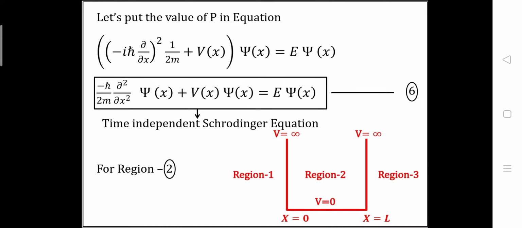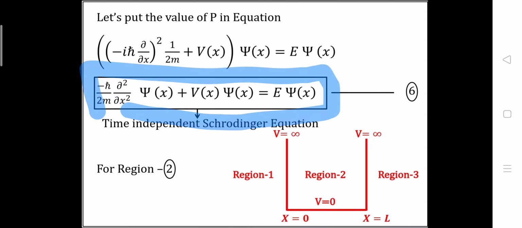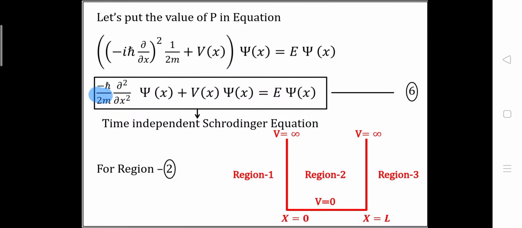In the previous lecture we discussed how to derive the time independent Schrodinger equation for the infinite square well potential, and equation 6 is the time independent Schrodinger equation, which is minus h cross square upon 2m del square upon del x square psi of x plus V of x psi of x is equal to E psi of x.